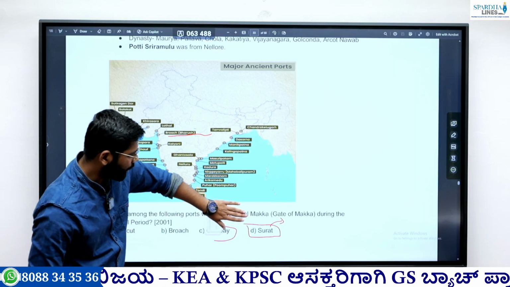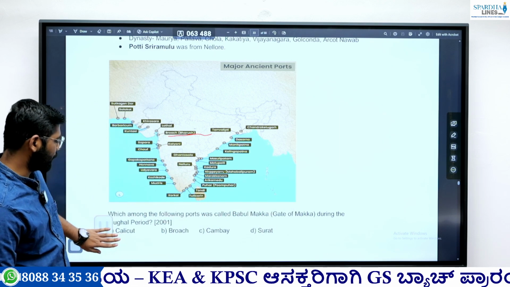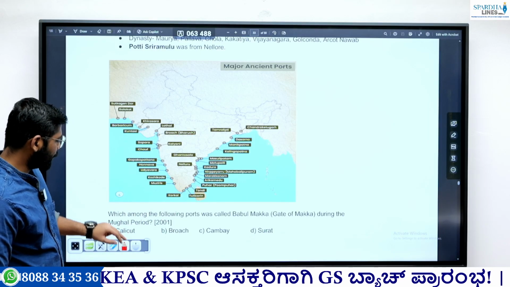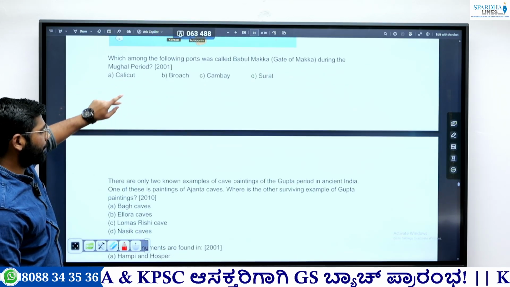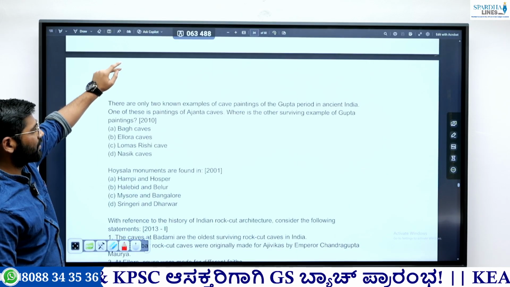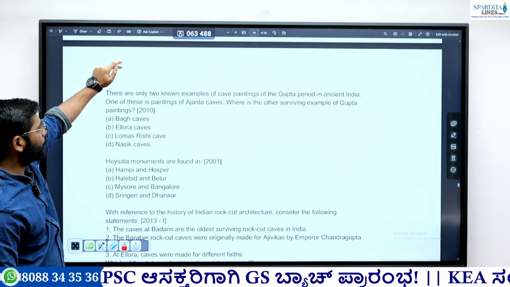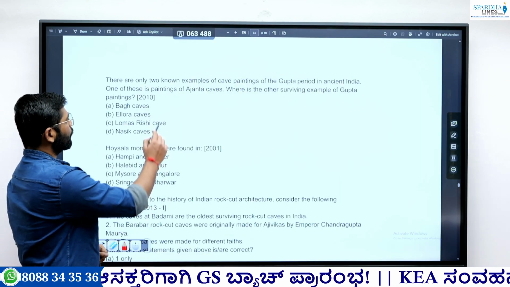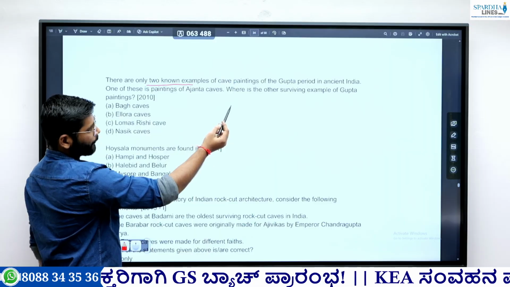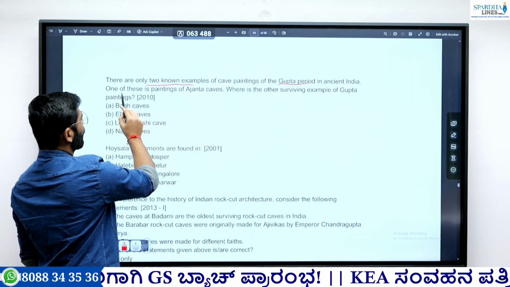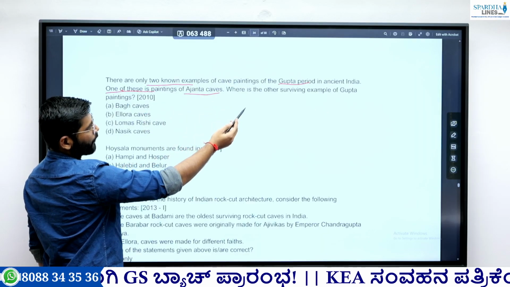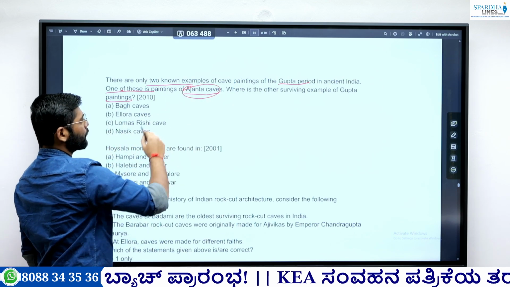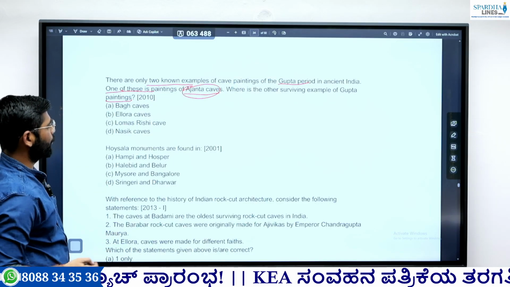So that's why you at least need to know which ports or places were prominent during a particular dynasty. Next important theme that we are moving to is cave based questions, because they have asked questions on this many times. From 2010 UPSC: there are only two known examples of cave paintings of the Gupta period in ancient India. One of these is the painting of Ajanta cave; what is the other surviving example of Gupta painting? So they have already told you Ajanta is one, and they have asked which is the second.